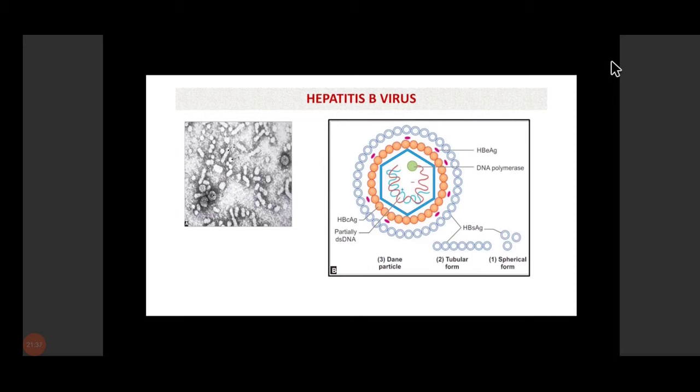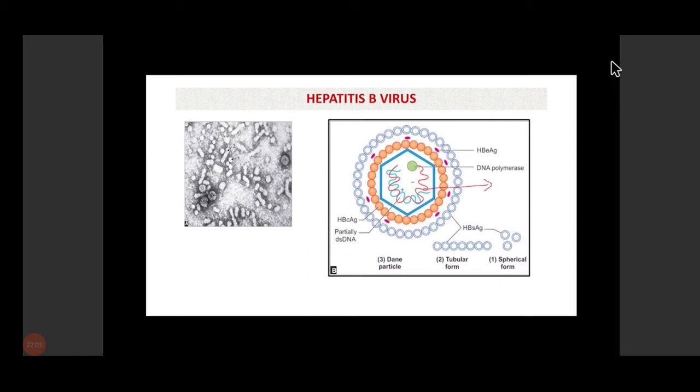Now coming to the hepatitis B virus. As I told you, it is a DNA virus. If we see the structure of hepatitis B virus, it is an enveloped virus. So it has the envelope, and after the envelope there is a nucleocapsid which is icosahedral in symmetry.